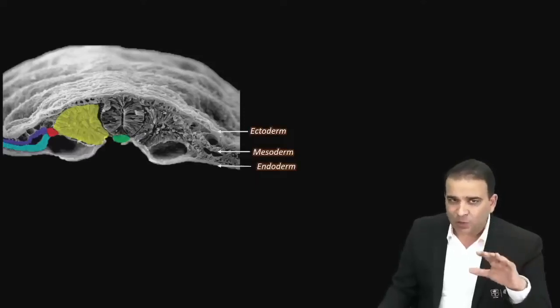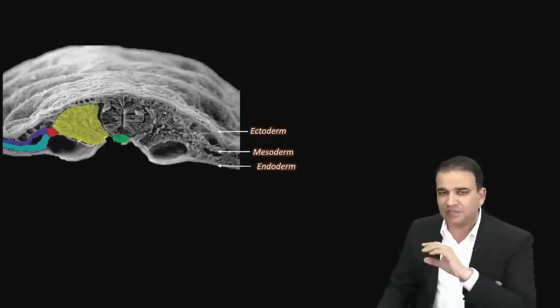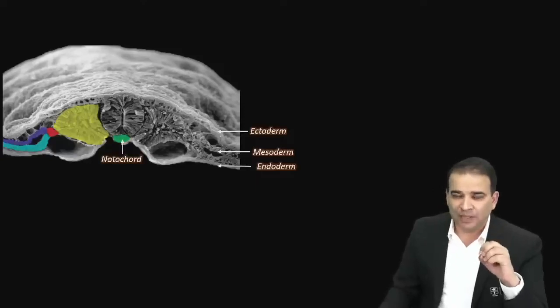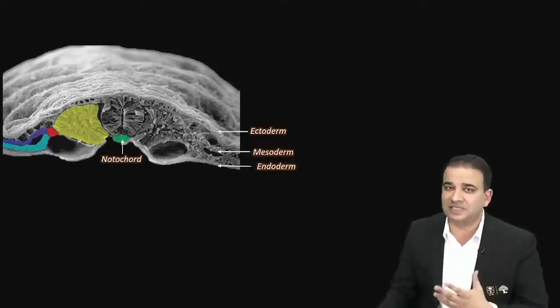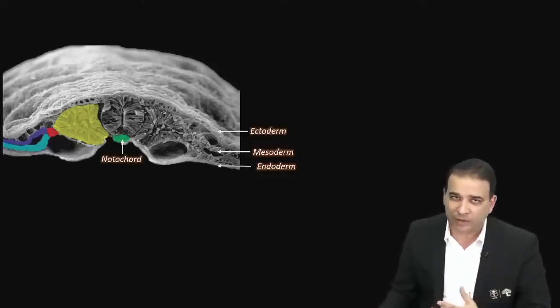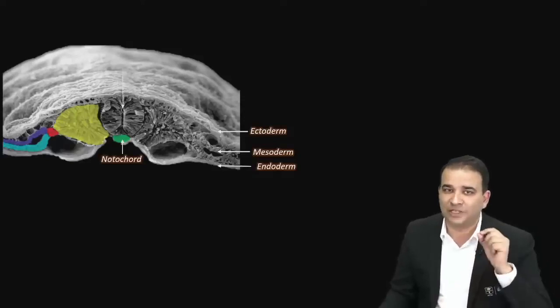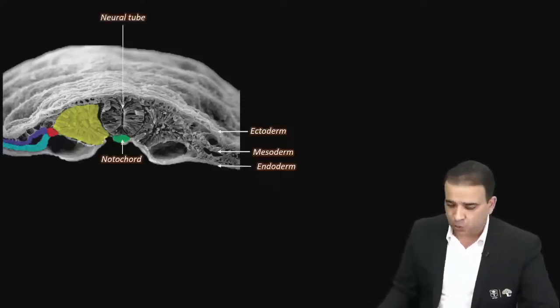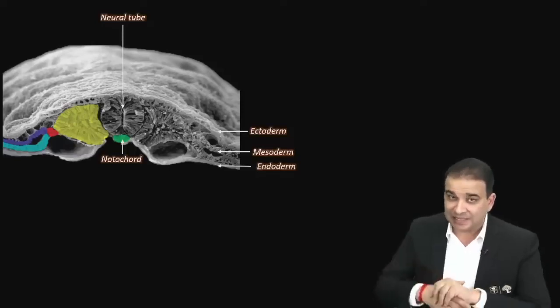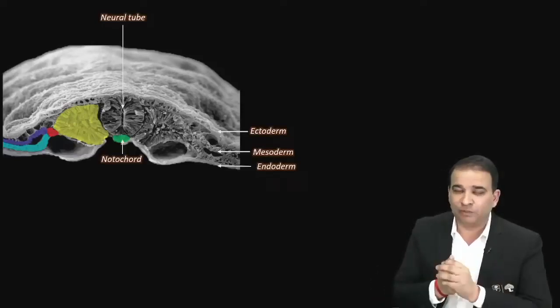Now, what else you're looking at in this picture is the green marked structure over there, which is the notochord. And the notochord is developed from the axial mesoderm. This notochord, which develops from axial mesoderm, stimulates the surface ectoderm and converts it into the neuroectoderm. And that neuroectoderm will give rise to the neural tube. So that's the neural tube which you'll see above the notochord here. The neural crest cells are also derived from the ectoderm itself.